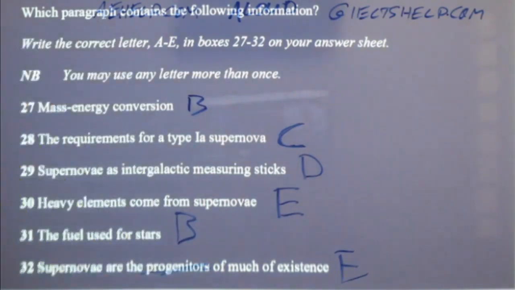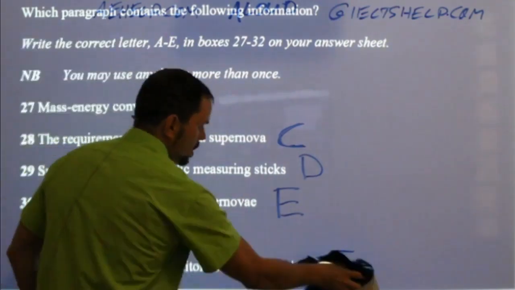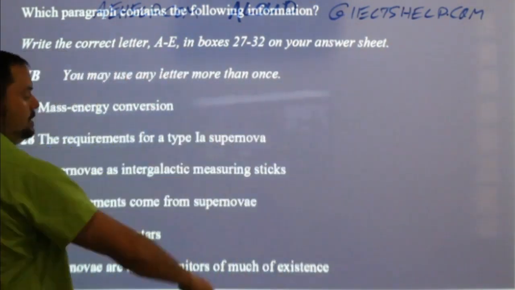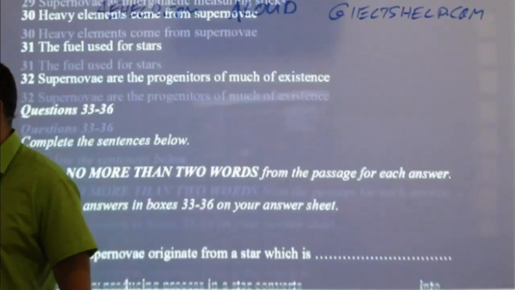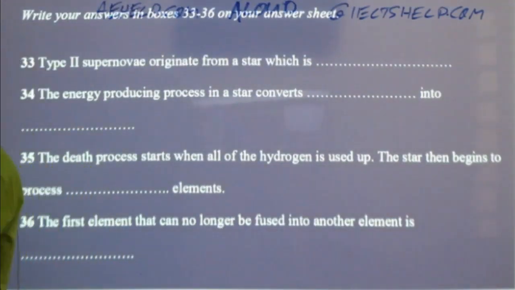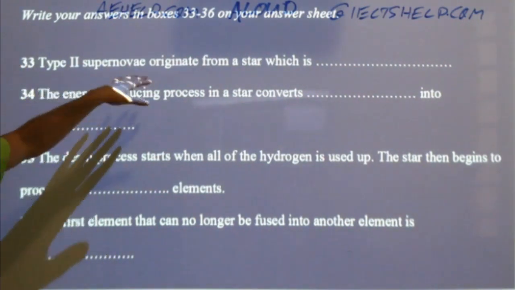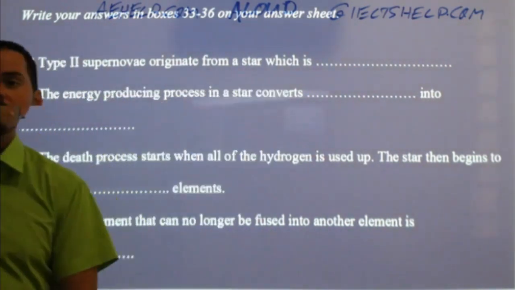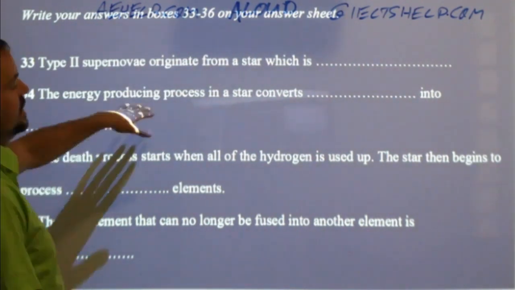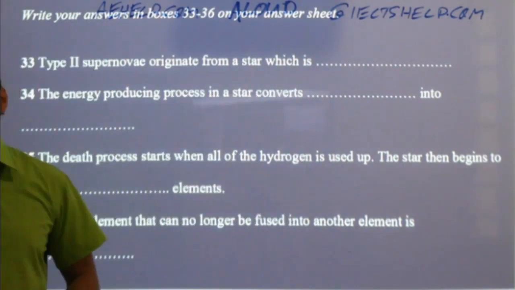All right? Okay. So let's have a look at the next questions. Here we go, fill in the blanks. Type 2 supernovae originate from a star which is... What's happening in a type 2 supernovae? The star which is... Keep it simple. You might not even have to search for that.